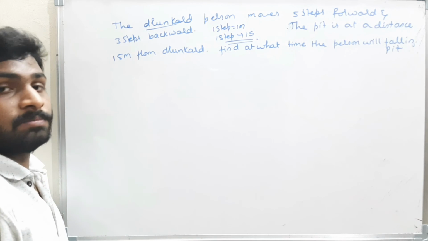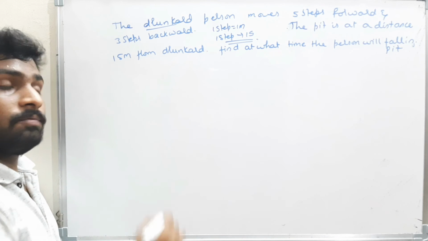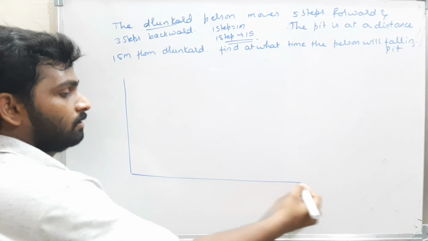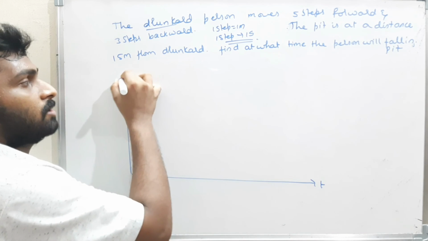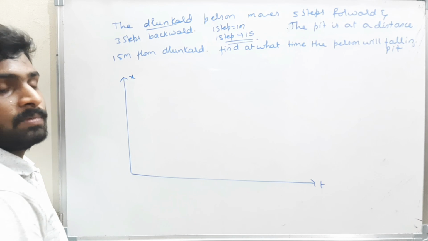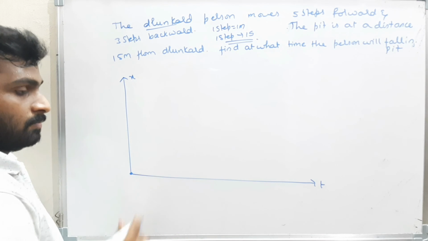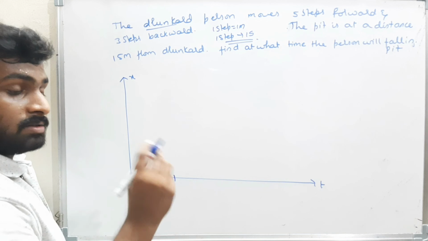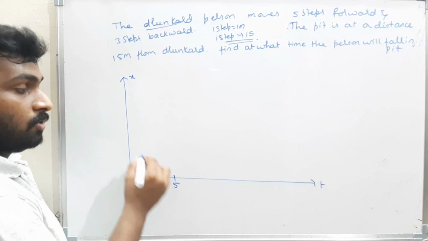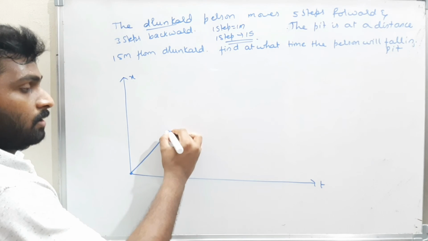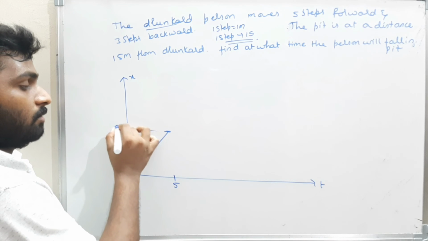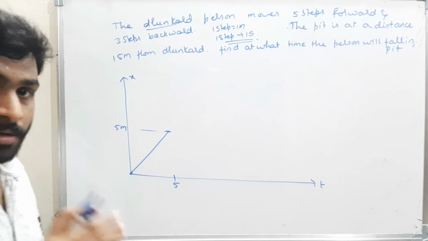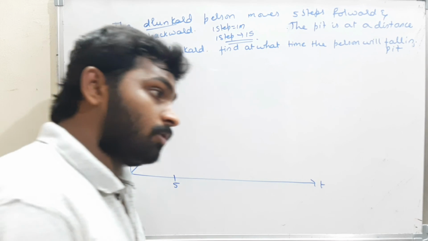Now how can I do this question? I can solve this question by using a graph, a displacement versus time graph. Initially the person is here. In 5 seconds the body is moving how much? A distance of 5 meters, because in 5 seconds the person will move forward 5 steps.